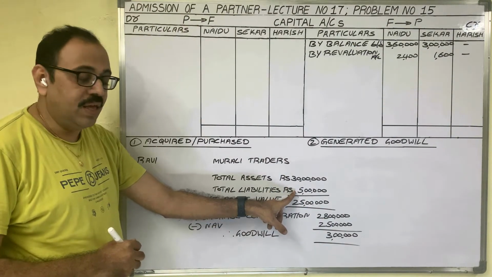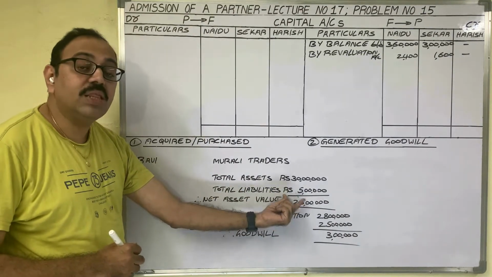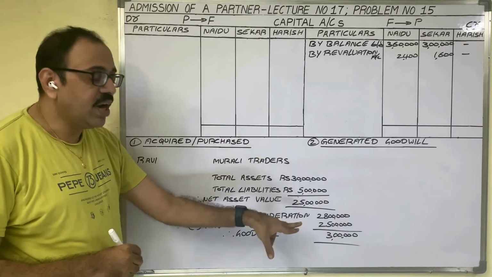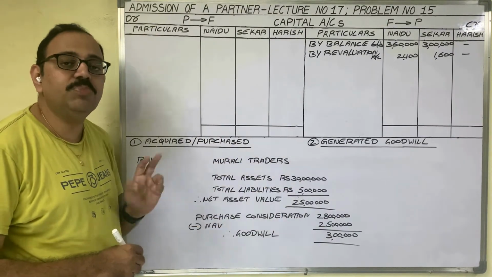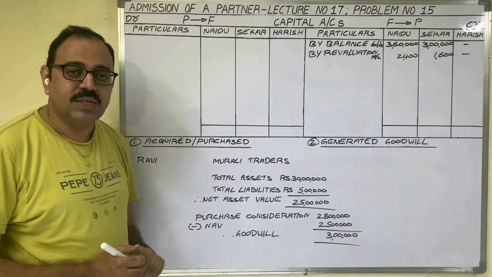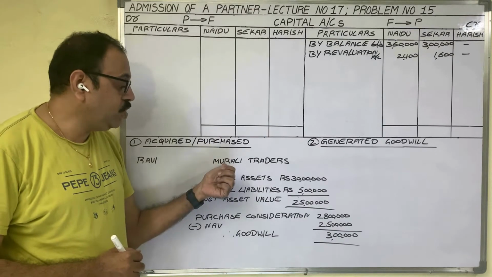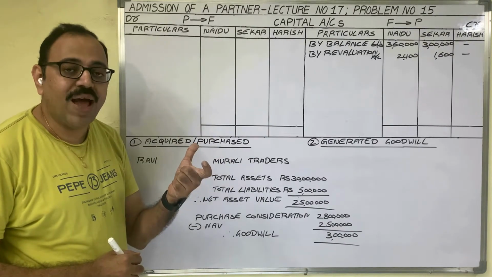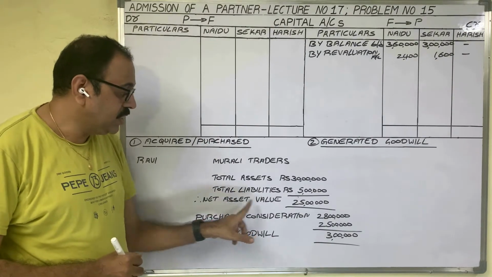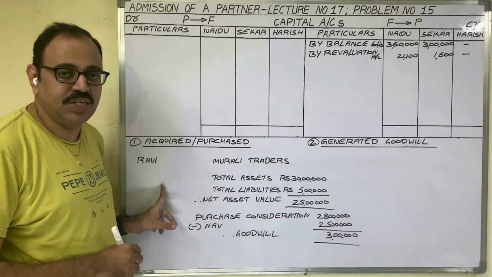So finally, Ravi is going to acquire 25 lakh worth of properties. But Murali demands more than 25 lakh rupees to sell his business because this is an existing business. They have some reputation in the market. So he is assuming that the reputation value is 3 lakh rupees. So Murali demands 28 lakh rupees from Ravi as purchase consideration.